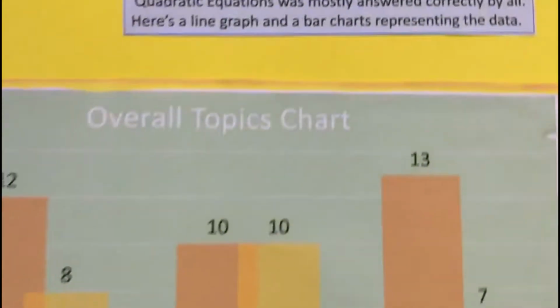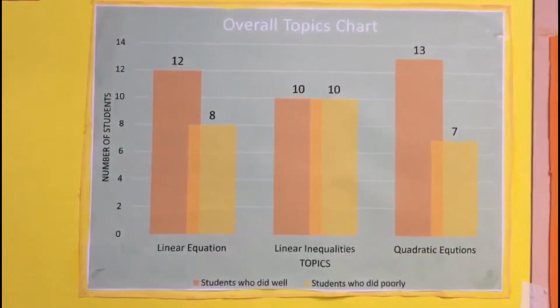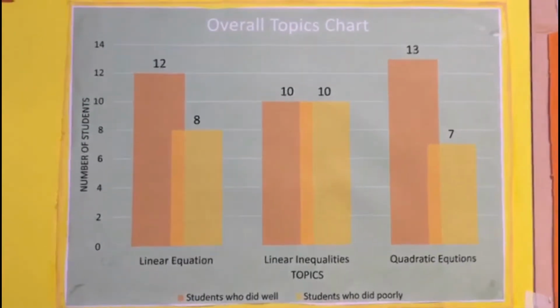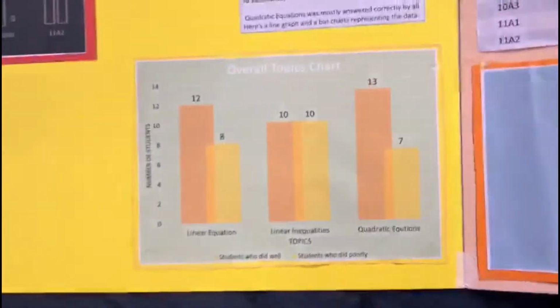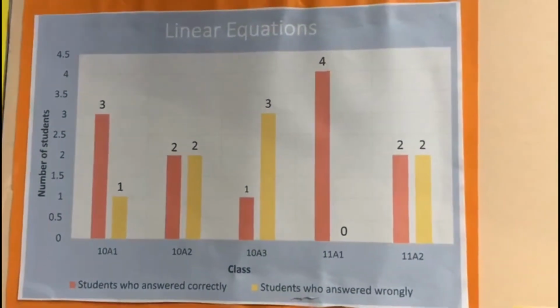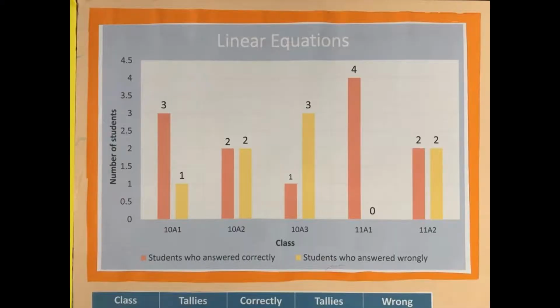Here is a line graph and a bar chart representing the data. The color red represents the students who did well, and the color yellow represents the students who did poorly. Let's discuss the specific topics now, starting with linear equations. Again, red represents the students who answered correctly, and yellow represents the students who did wrongly.